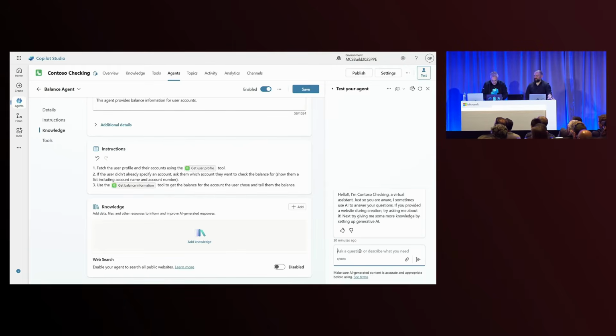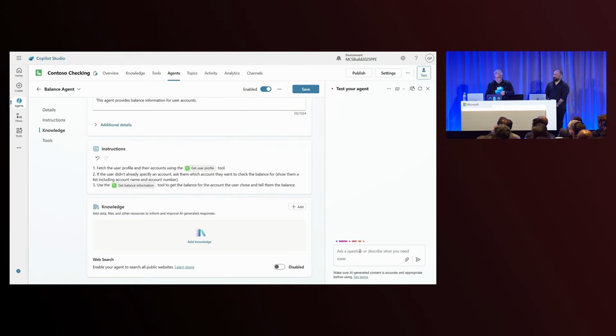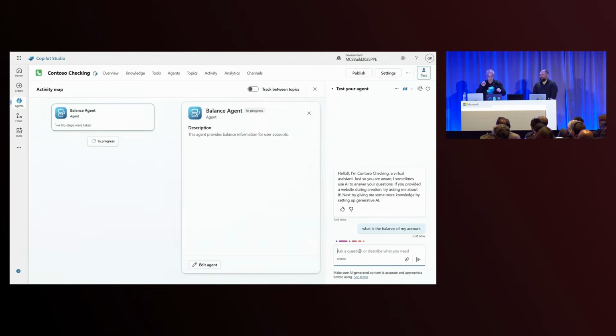Here I can now say, what is the balance of my account? And like I said, before I kick this off, the instructions here are very simple. Fetch the user's profile and get a list of the user accounts. Then, if the user didn't specify an account, ask them which one they want to check the balance for. And third, use the Get Balance Information tool to go and fetch that information and display it to the user. So I'm going to kick that off. And let's try that again. Okay, second time lucky, perfect.